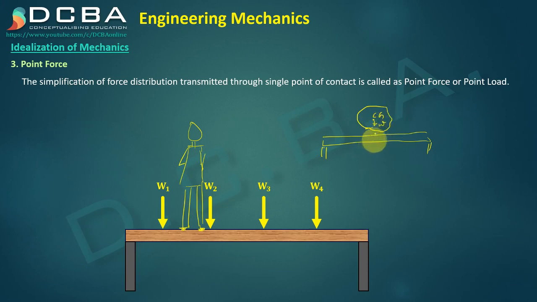This is the weight. So exactly below the CG, whatever point we get, that is the point where we consider the point load to be acting. Alright, so this is the point force idealization.